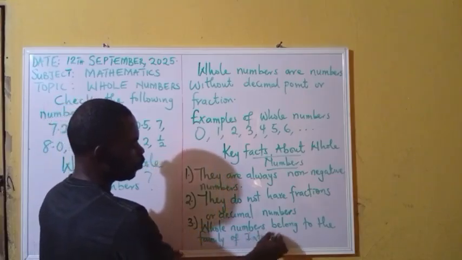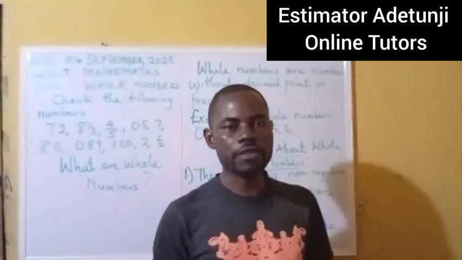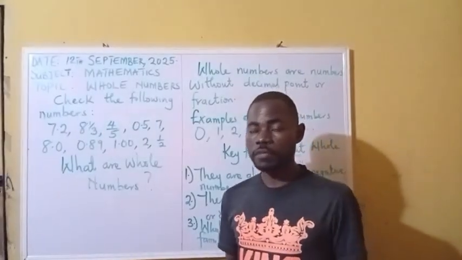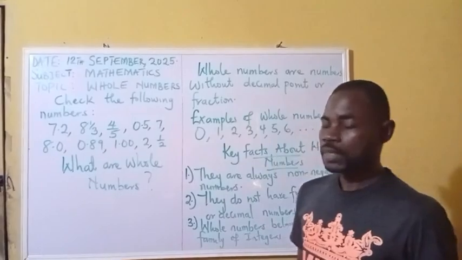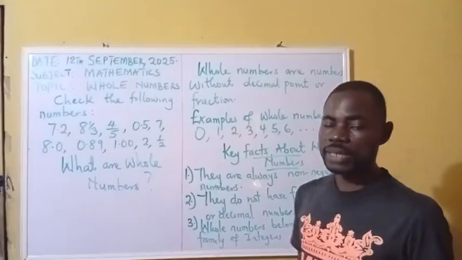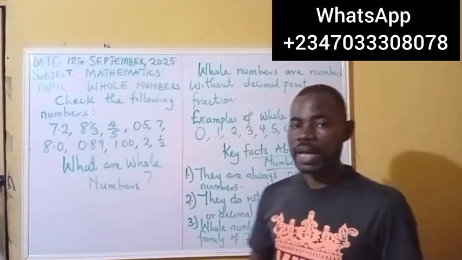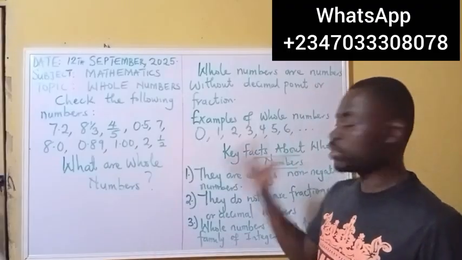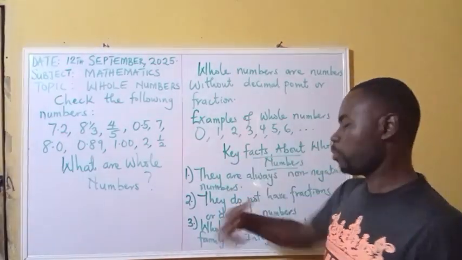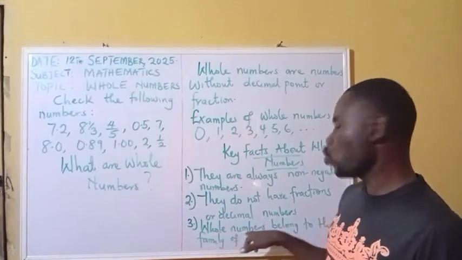For those of you that have not watched our videos on integers, please do watch our videos on integers. When you talk about integers, we are talking about the group of numbers that can be negative, can be 0, and can also be positive. That is, integers contain the negative numbers, the 0 itself, and likewise the positive numbers. The positive side of the number is what we can refer to as whole numbers.